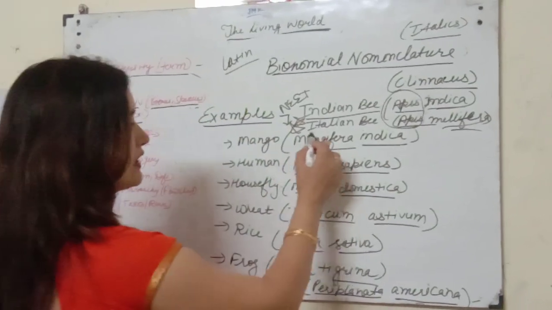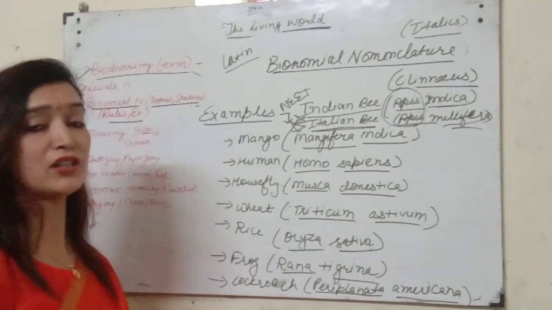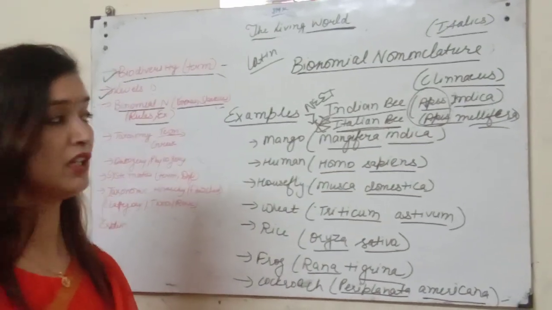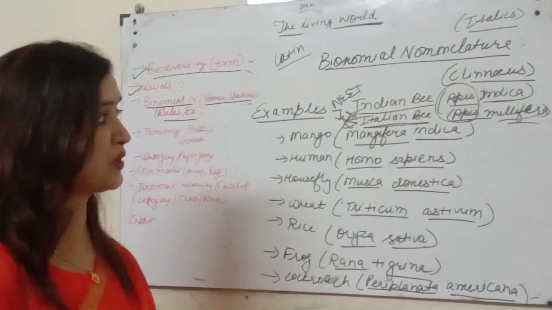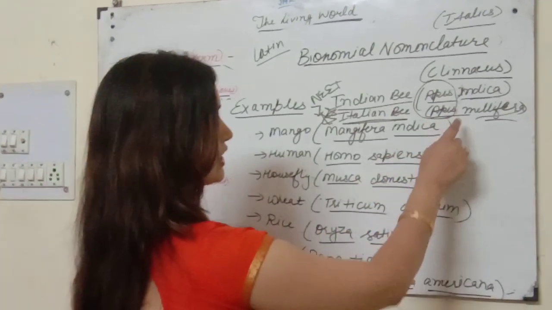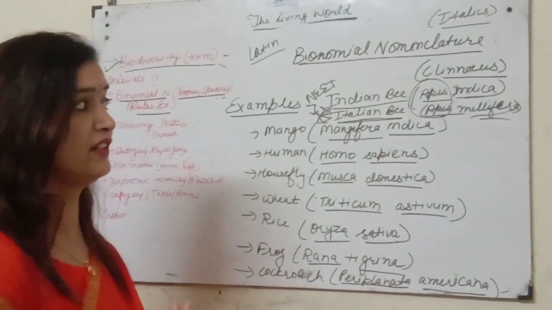So what is the importance of this Italian bee? You all know that honeybee is used for commercial production of honey as well as beeswax. So this Apis mellifera is very good in yield of honey.